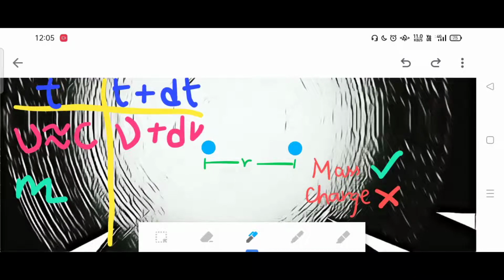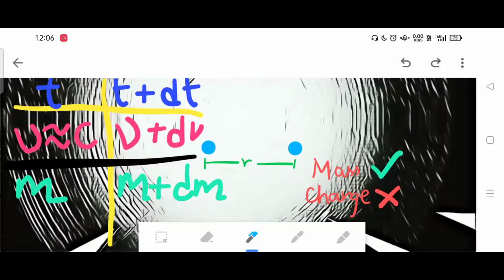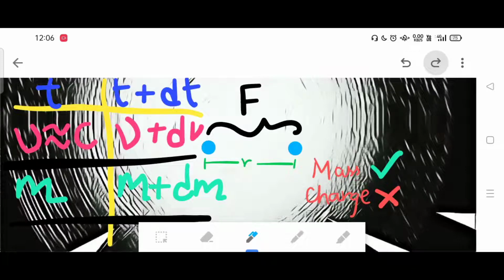Now, as I discussed a couple of seconds ago, as the velocity tends to the speed of light, the mass also increases. So at time t, if the mass was m, at time t plus delta t, its mass is going to be m plus dm. Now the main part. Let us denote the gravitational force between these two particles by Fg. And now you need to pay close attention, because at time t and time t plus delta t, the force is going to be the same.